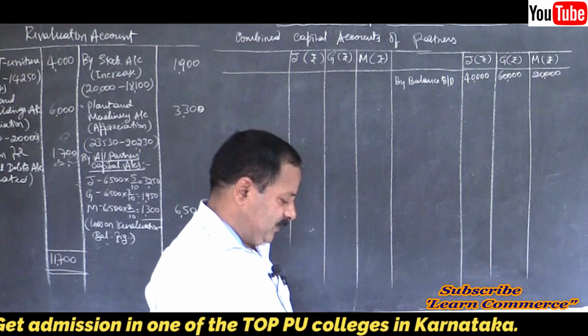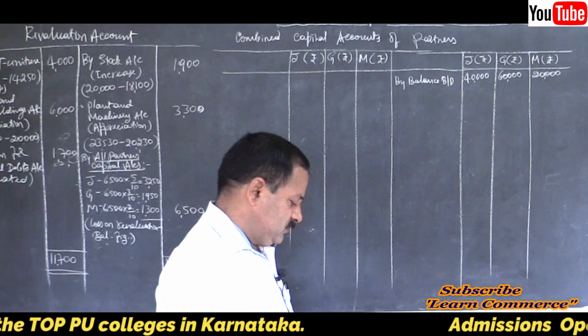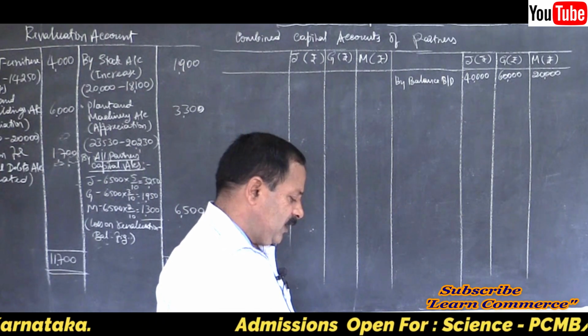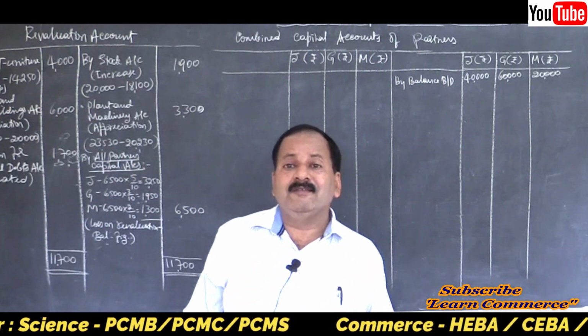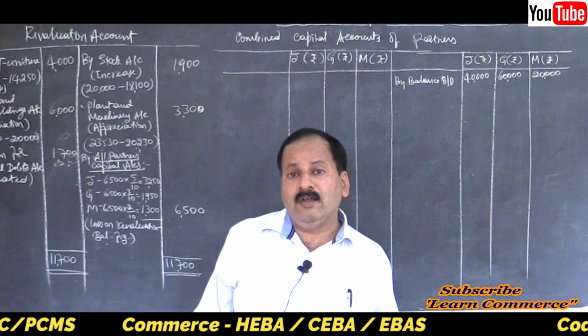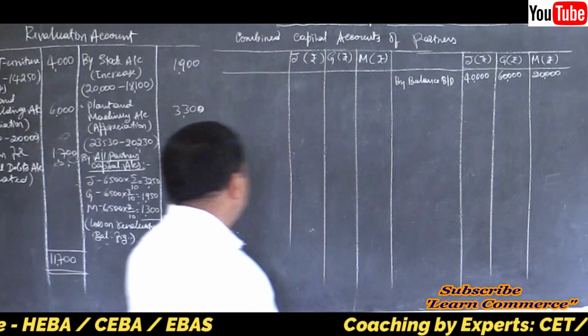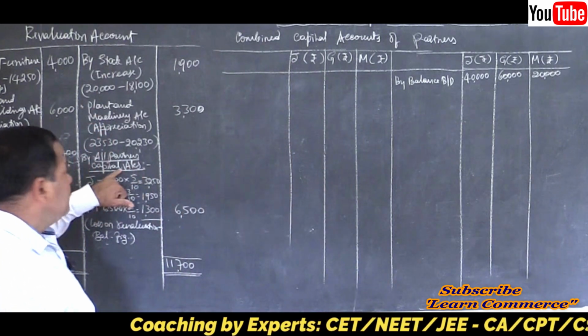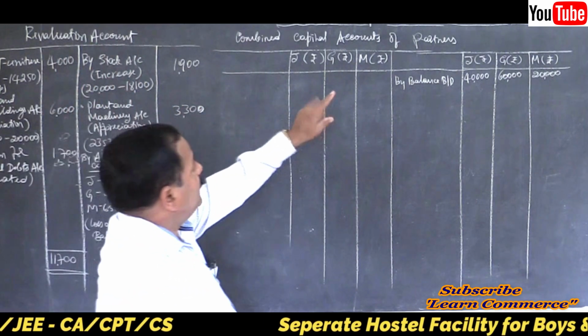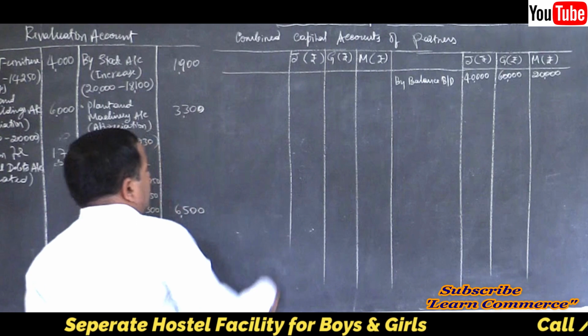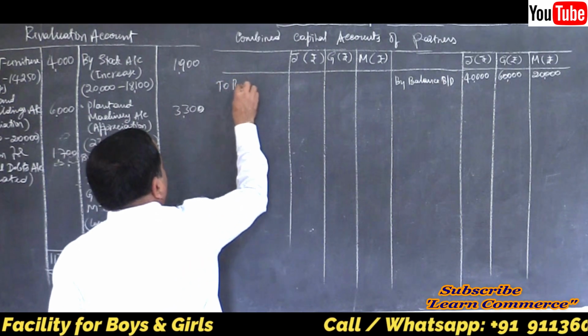Then what? Next entry. If you refer to the revaluation account, on revaluation we got a loss, right? So, refer to the entry: all partners' capital accounts are debited to revaluation account.